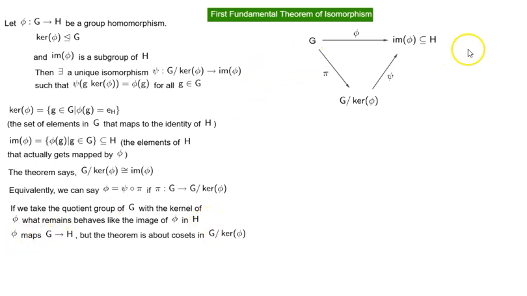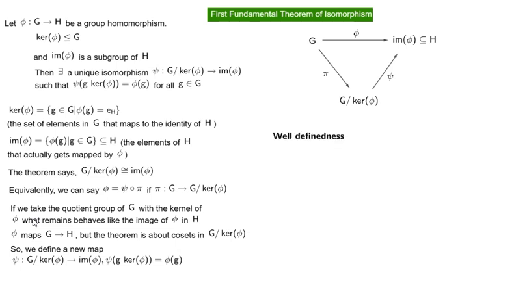Phi maps G to H, but the theorem is about cosets in the quotient group G by kernel of phi. So we define a new map, psi, which maps G by kernel of phi to image of phi. We must prove psi of g times kernel of phi is equal to phi of g. Okay, so let's make sure that it is well defined.